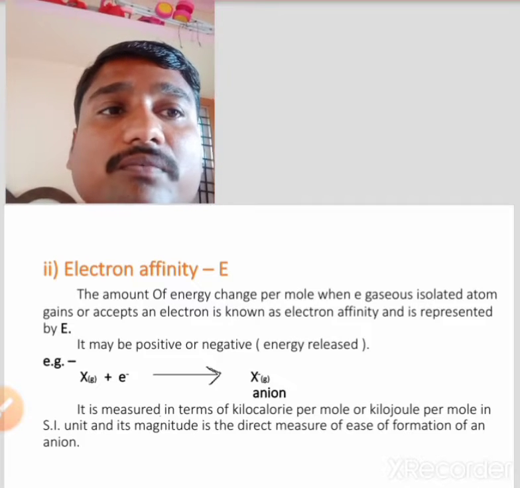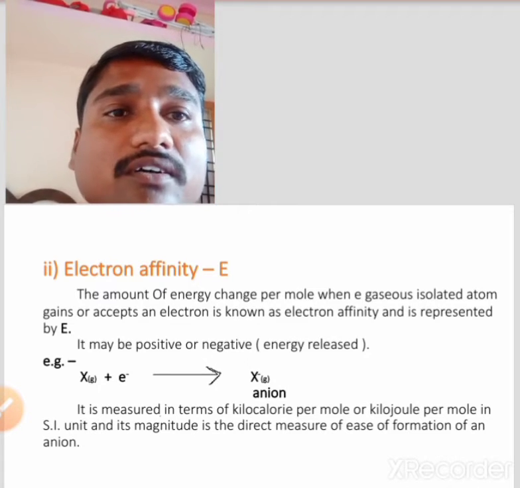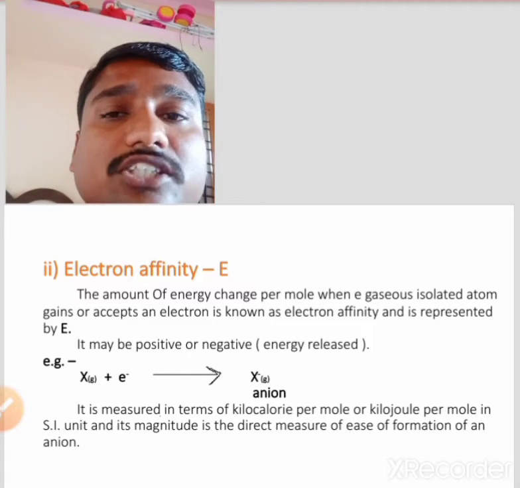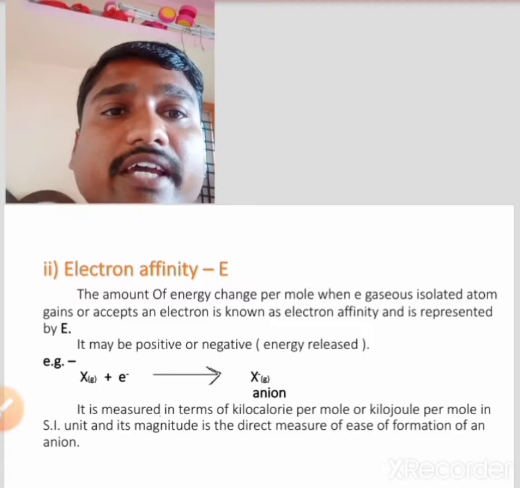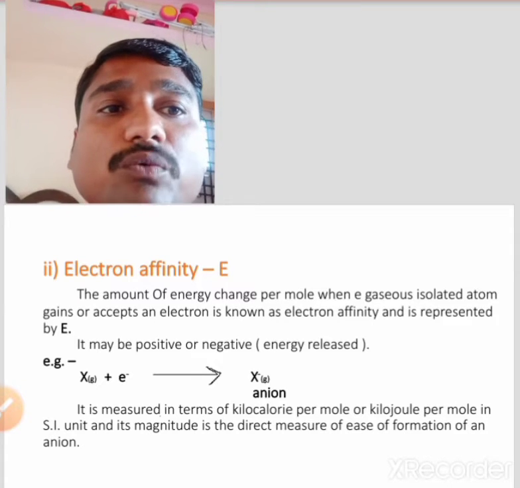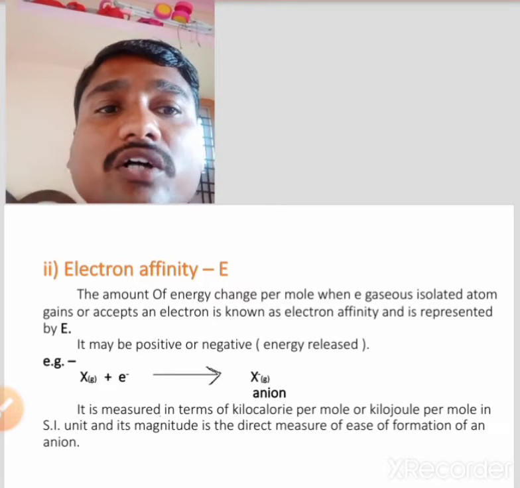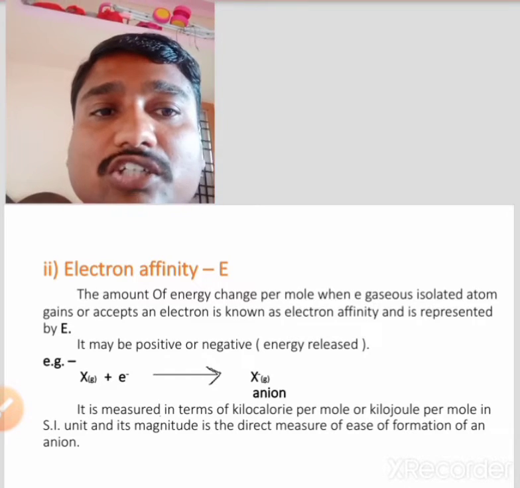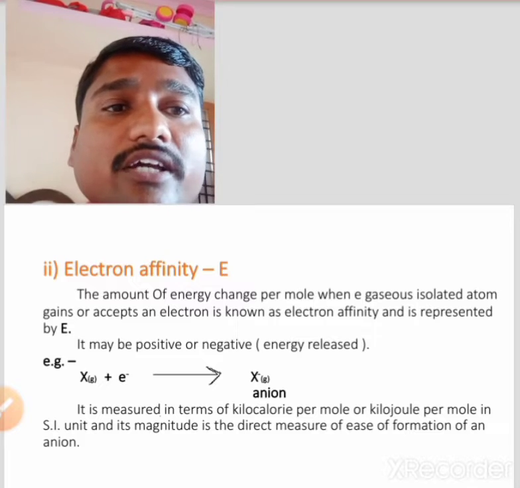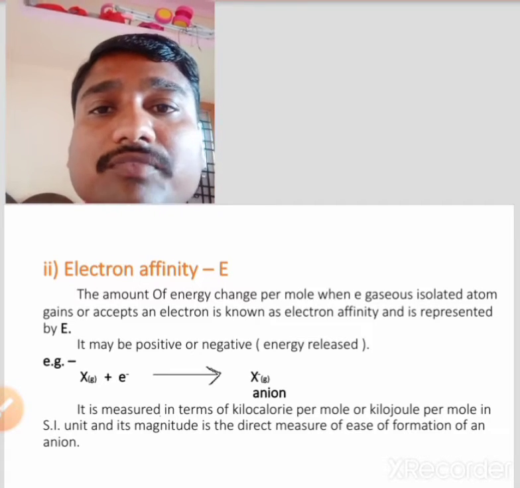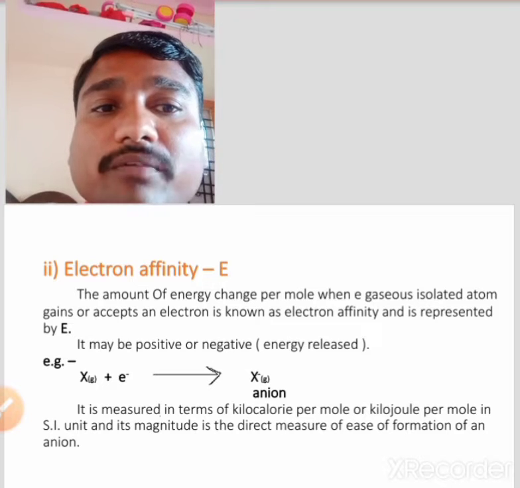The elements of group 17 of the periodic table, that is, the halogens, having 7 electrons in their valence shell, accept an electron readily to form an anion with the stable nearest noble gas configuration. On the other hand, the elements of group 16 have quite high electron affinity, but they have to accept 2 electrons to attain the nearest noble gas configuration.